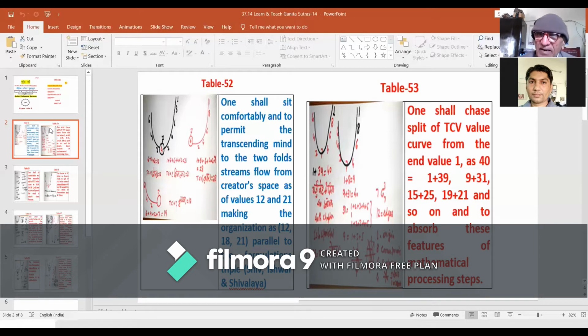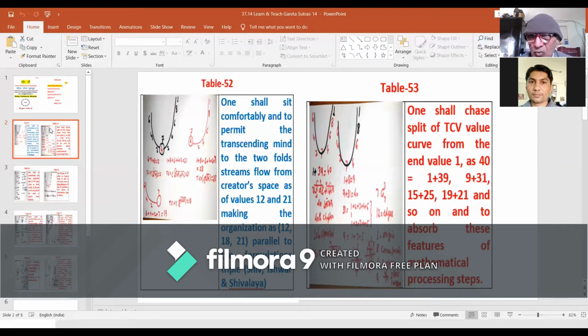Now, value 12 is parallel to the TC value of formulation Shiv, and value 21 is parallel to the TC value of formulation Shivalya.